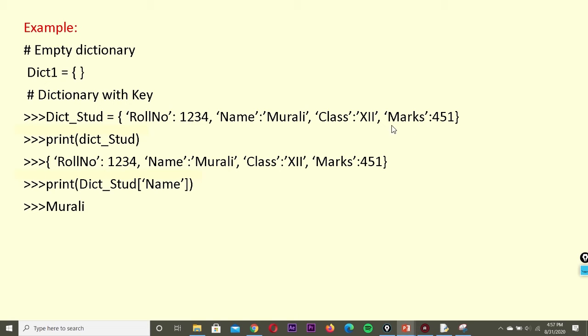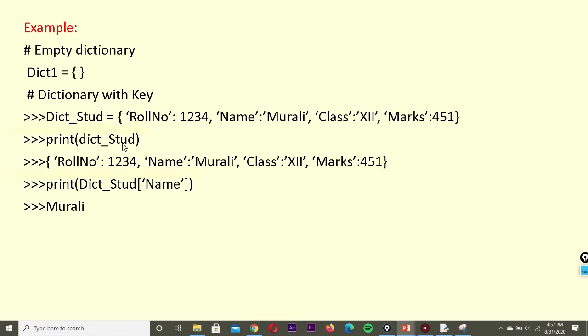Each element should be specified with its key. So first write the key, colon, then write the value. This is how we have to declare or initialize the dictionary. First write the key followed by colon and value, then put a comma and go for the second value. Like that, we can declare as many values as you need.